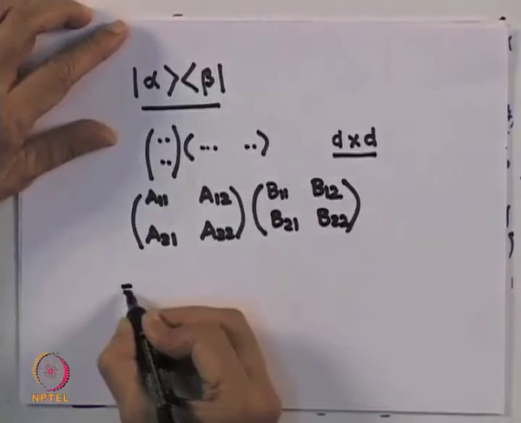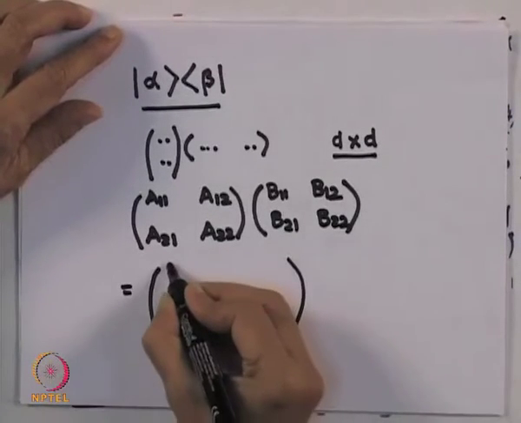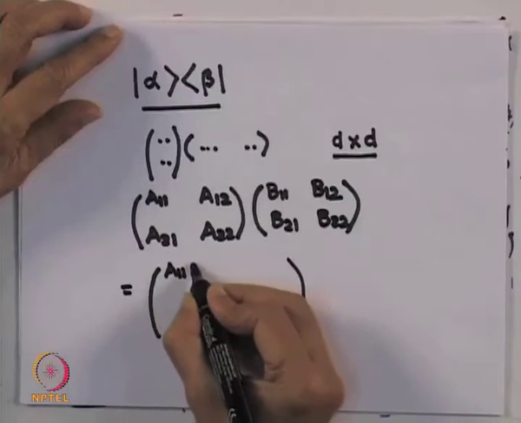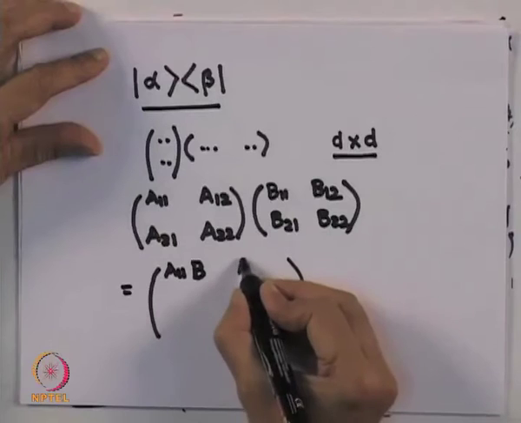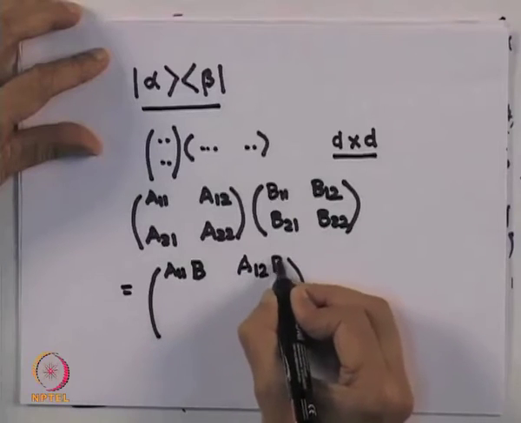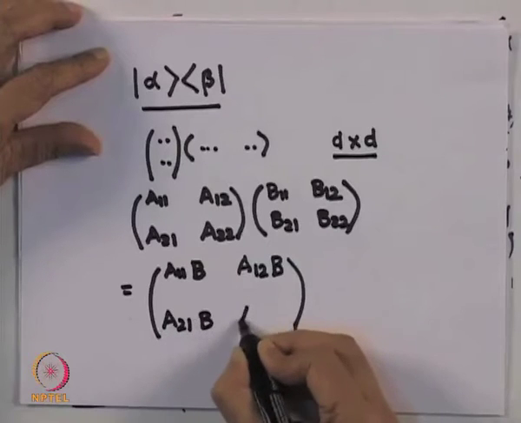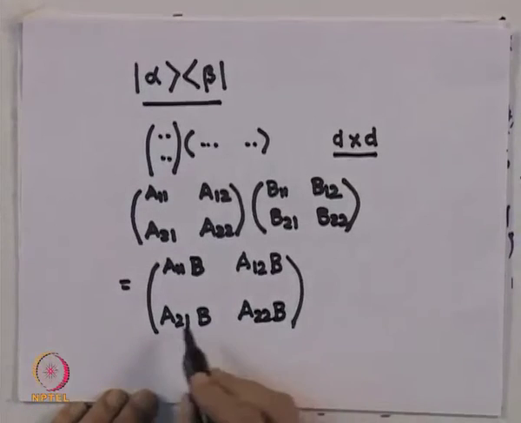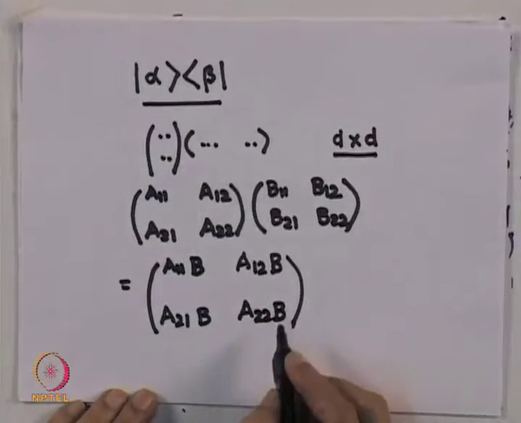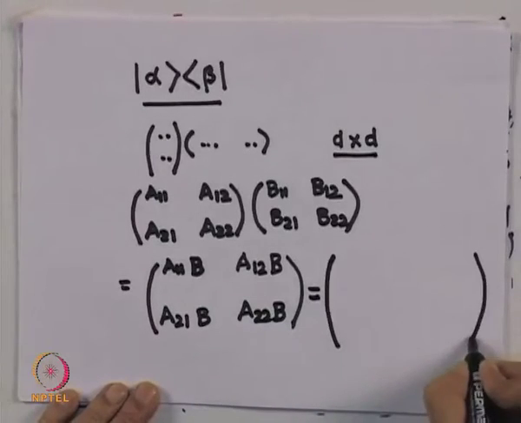Then the way this product works is, you take the element A11 and multiply with the matrix B itself, and similarly A12 with B, A21 with B, and finally A22 with B. Now you have to expand it out, and I will not write down the entire 4 by 4 matrix, but the way it goes is like this.